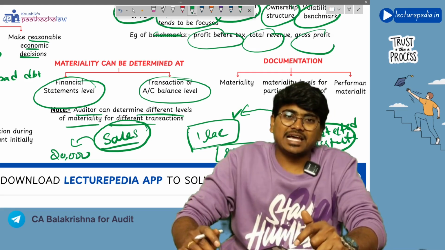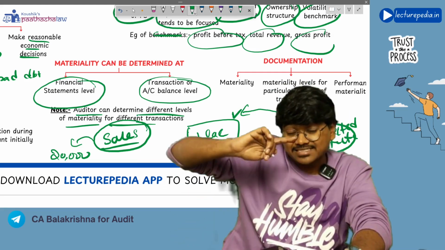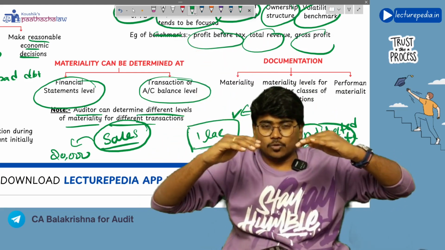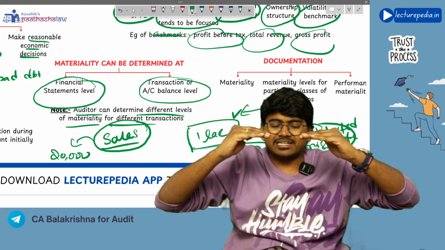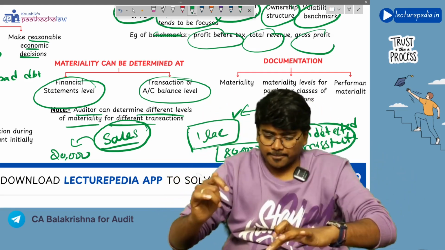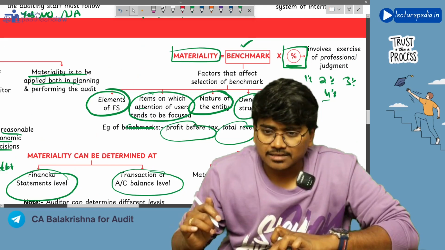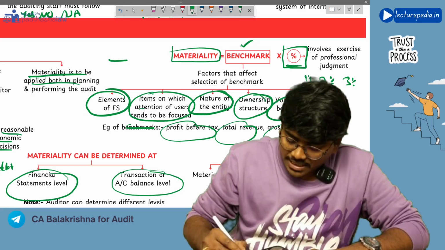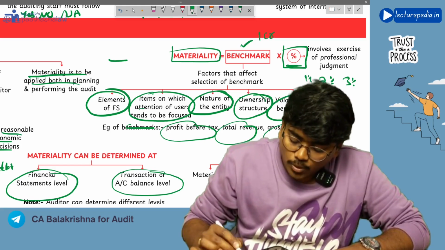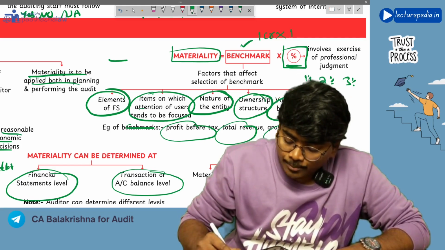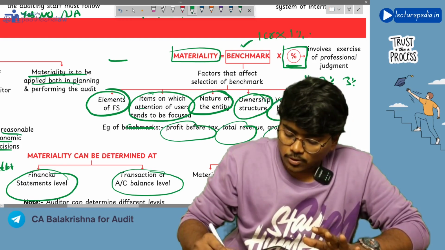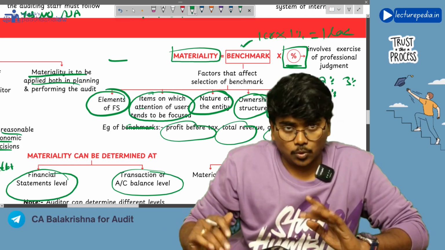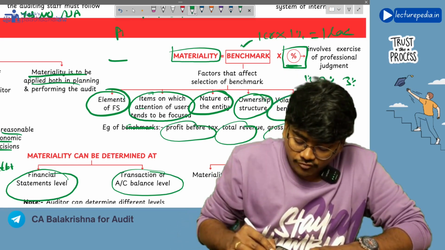Basically, performance materiality will be calculated as a percentage of materiality. See, I hope you are understanding. Materiality is calculated as benchmark multiplied by percentage. Let's say in this formula, you have taken the benchmark as sales. Sales is some 1 crore rupees, and 1% you have applied, and you have calculated materiality as some 1 lakh rupees.